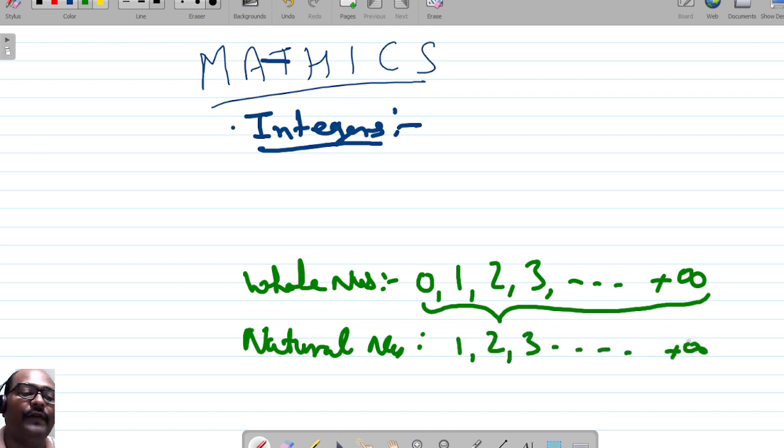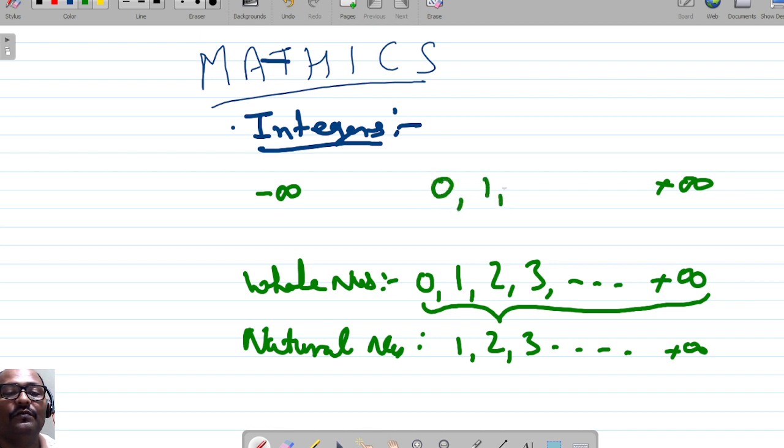Similarly, integers. What are the integers? Integers are all the numbers which start from minus infinity to plus infinity, including 0.